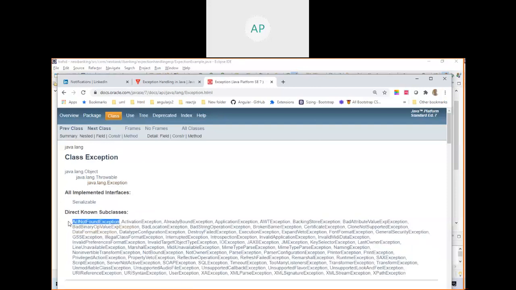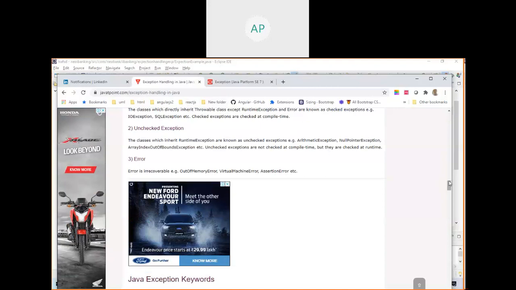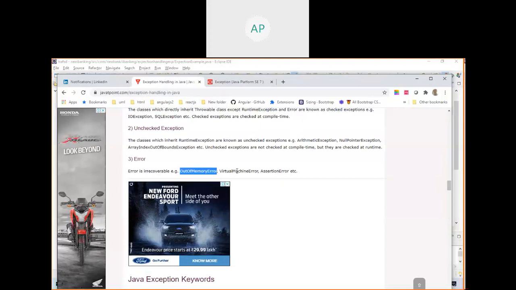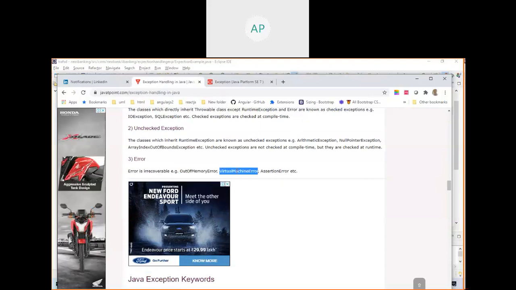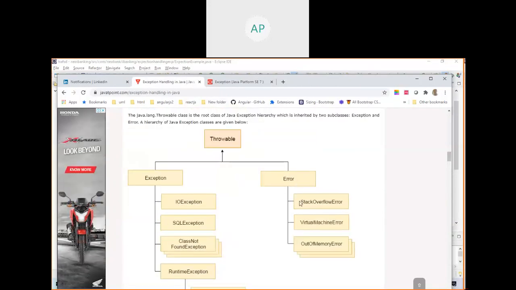All these classes are unchecked exceptions. Why? Because all these classes extend RuntimeException. When you go here, all these classes extend Exception. So this is checked and that's unchecked. So have an idea. You may not get the full idea now, but you will get it.